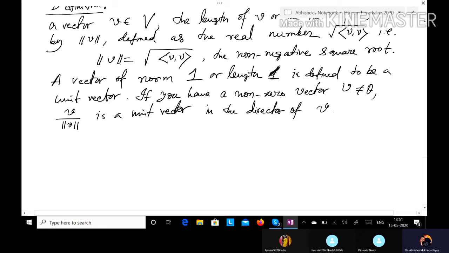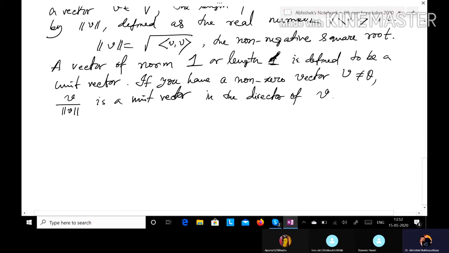Now let us have a look at the following lemma. The lemma is very simple.